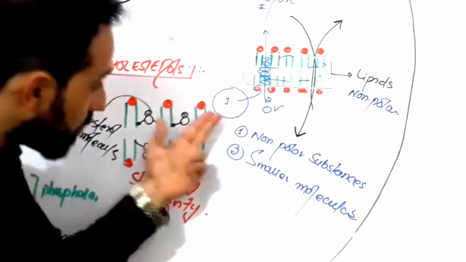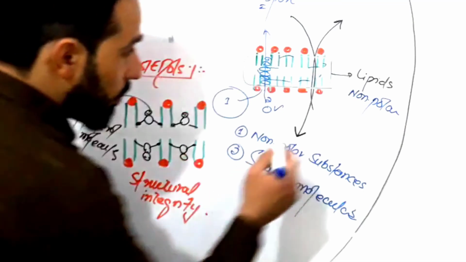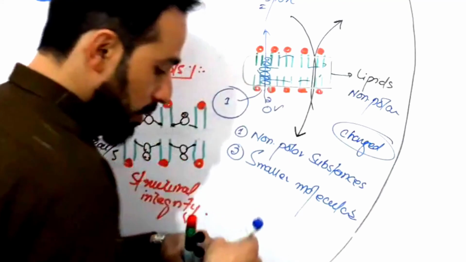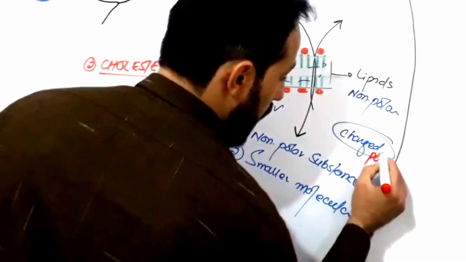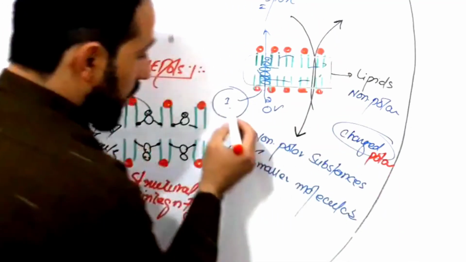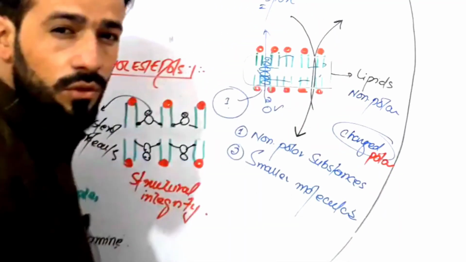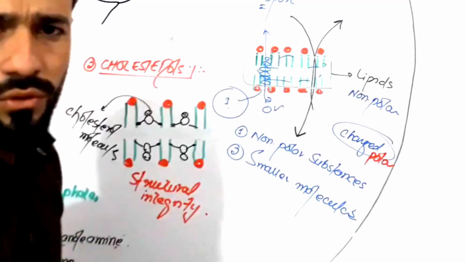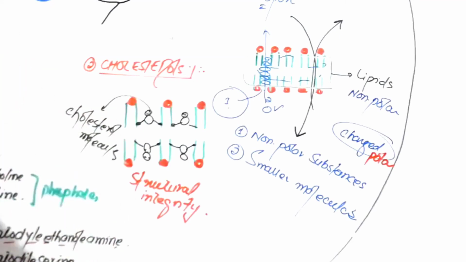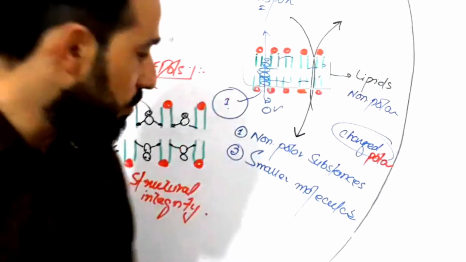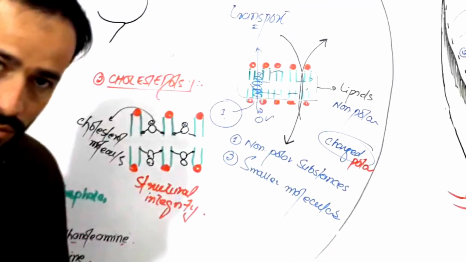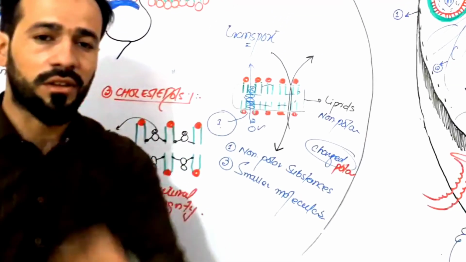But what about these molecules, right? What about these charged substances? What about polar substances? What will they do? Can polar substances diffuse? No. Can large molecular substances diffuse? No. So what will they do? They will use proteins. Look, these are the protein channels through which these polar molecules and these large molecular weight substances can move in and out. Proteins will be discussed in the next lecture.